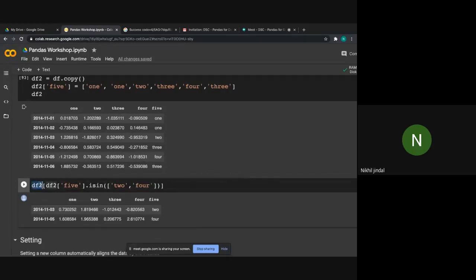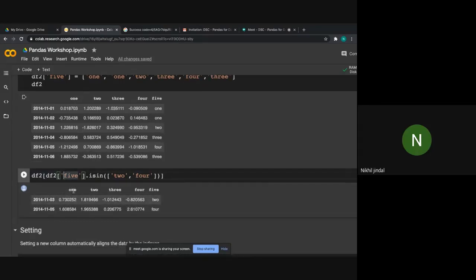I hope you guys are understanding it. It will print only those rows of data frame 2 that have values in column 5 equal to 2 and 4. As you can see here, it has printed only these two rows, this one and this one, because these are the only two rows that have values equal to 2 and 4 for this particular column 5 of data frame 2. As you can see here, we are getting these two rows of data frame 2.